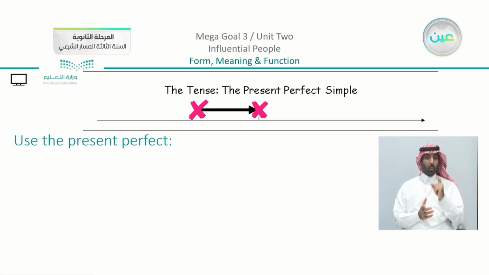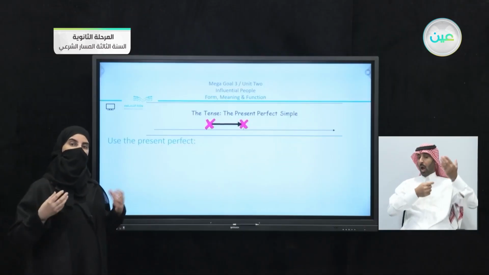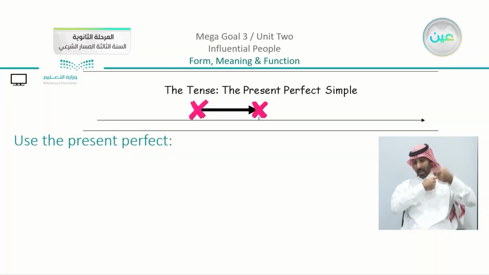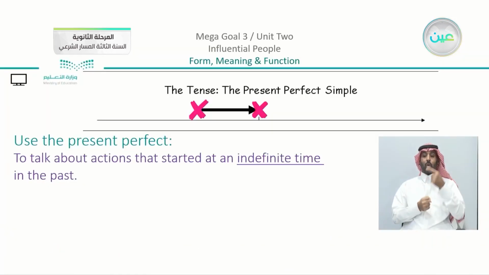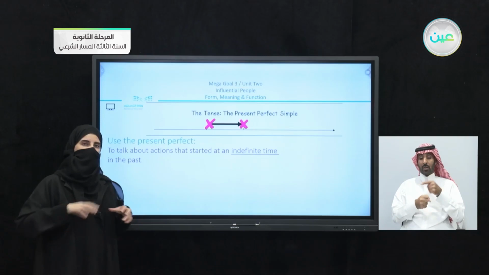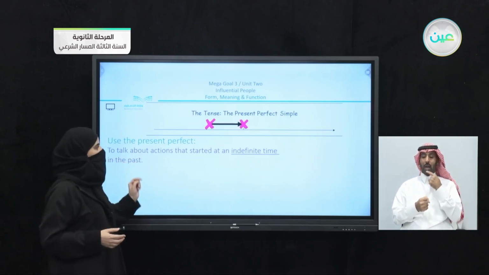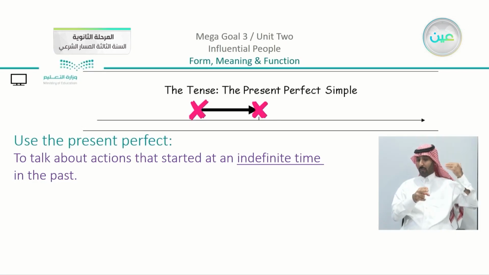When do we use the present perfect? Now I mentioned that we connect between the past and the present. So specifically, when do we use it? We know that the past is something that happened in the past and ended. But now in the present perfect, there's a kind of connection. So we use it to talk about actions that started at an indefinite time. As we applied in our exercise, you cannot give an exact time for something that happened.